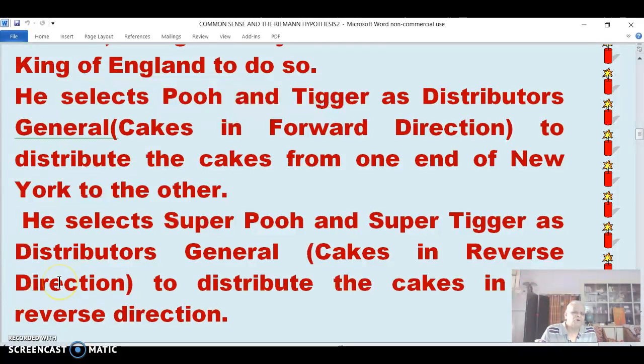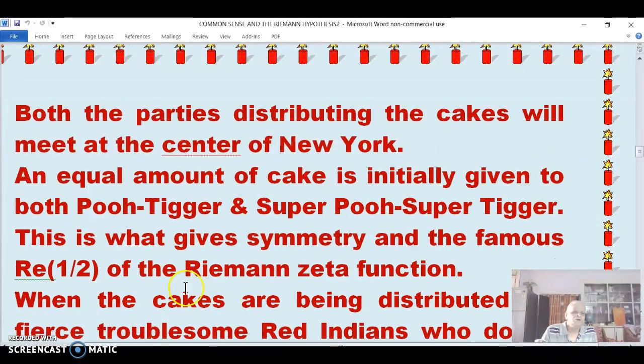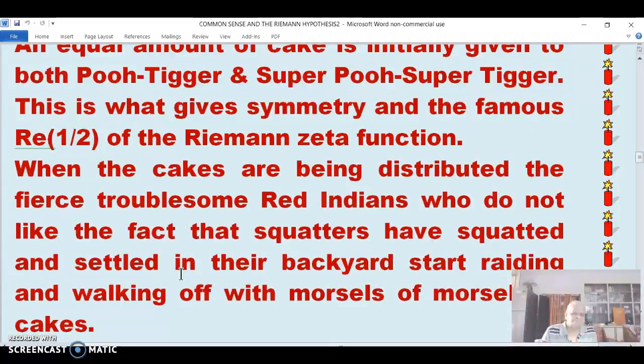He selects the second important citizens, super poor and super eager, and distributes cakes in the reverse direction. Both the parties distribute the cakes to reach the center of New York. An equal amount of cake is given to both poor and eager and super poor and super eager. This is what gives symmetry in the famous Re half Riemann chapter.